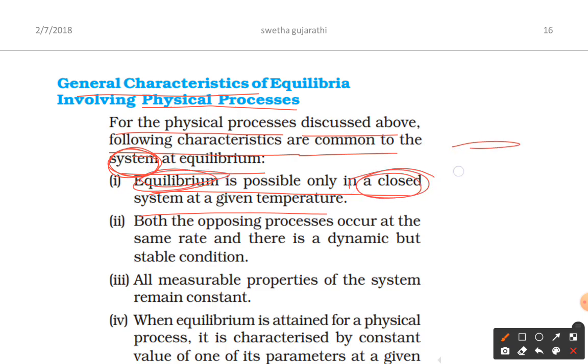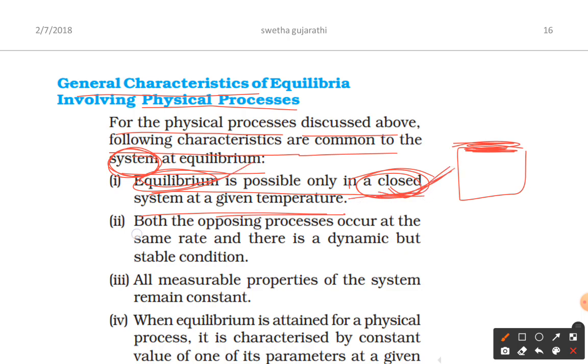For example, when you are talking about the boiling point and vapor pressure, you are talking about a closed system. If you take the thermos with ice and water, which we discussed, that is also a closed system. So only if you take a closed system is our equilibrium possible.